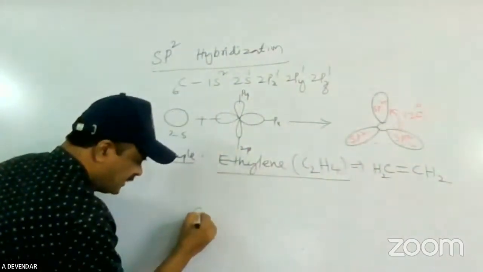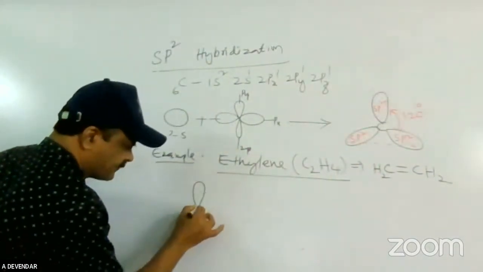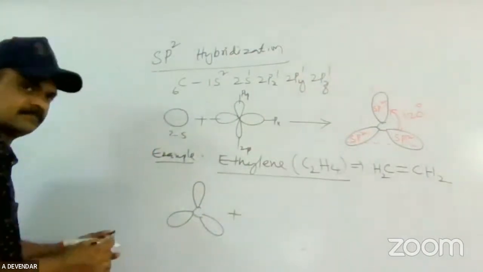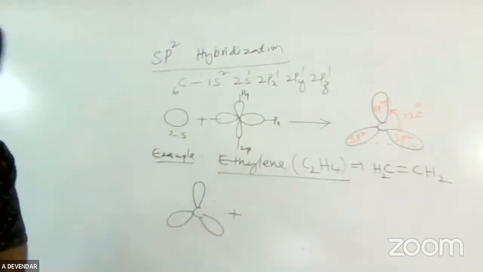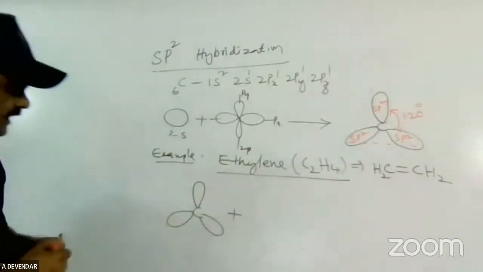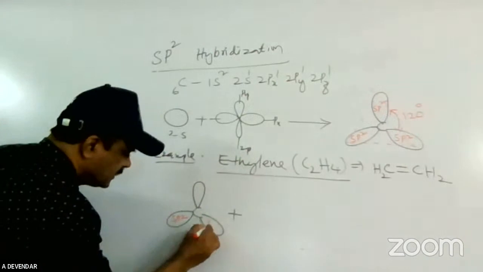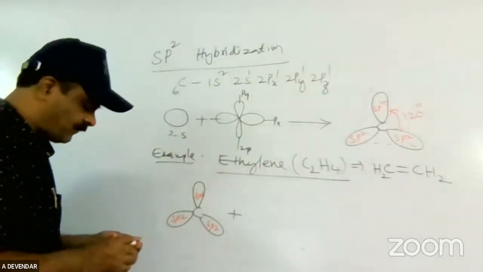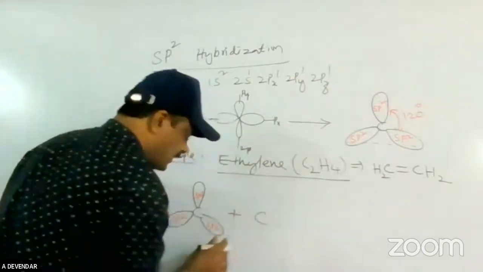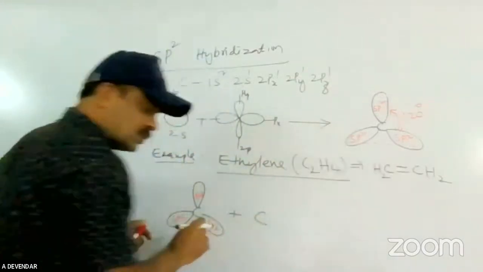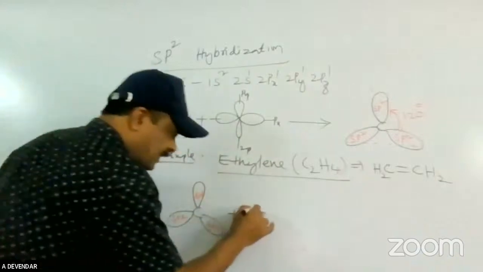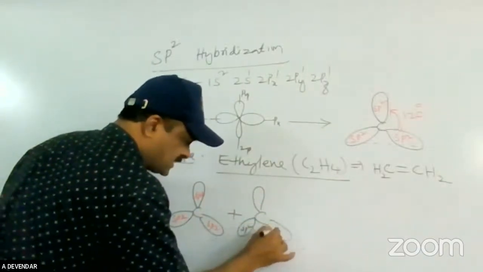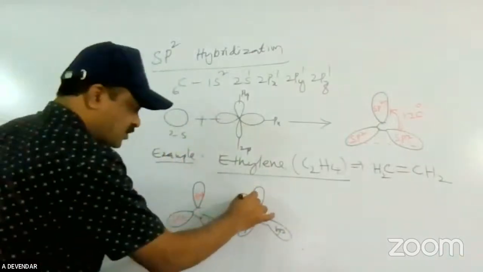Each one of these is sp2, and you add one more carbon atom. There is a double bond present, so between the carbon atoms, sp2 is there on each.